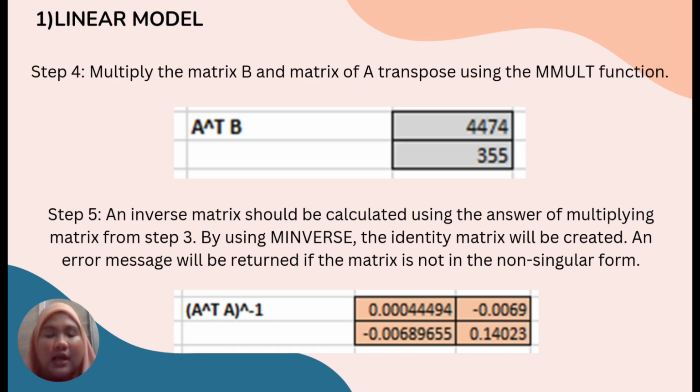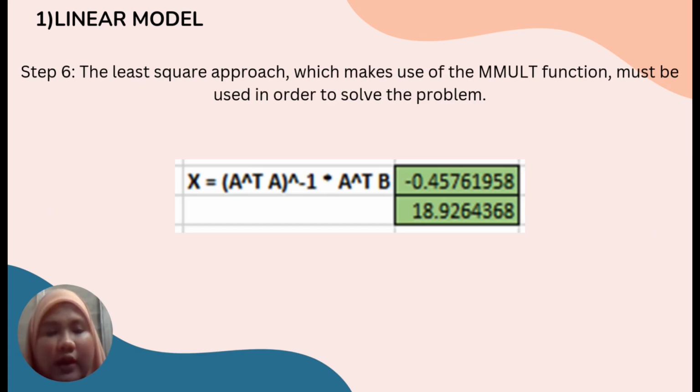Step 4. Multiply the matrix B and matrix of A transpose using the mMult function. So here are the outcome. For step 5, an inverse matrix should be calculated using the answer of multiplying matrix from step 3. By using M inverse, the identity matrix will be created. An error message will be written if the matrix is not in a non-singular form. So the outcome will be like this.